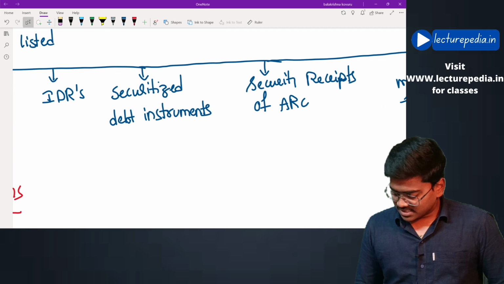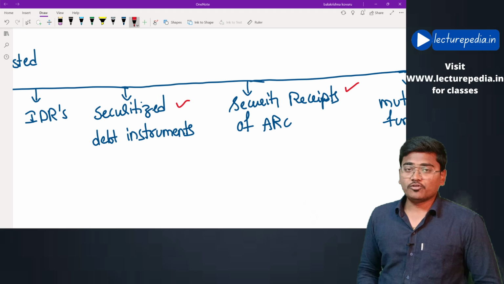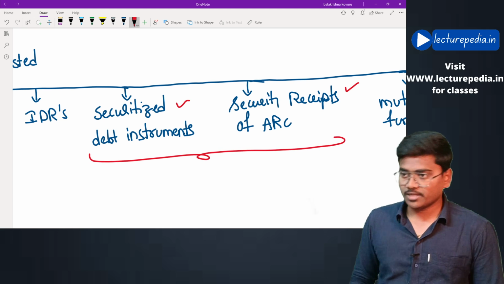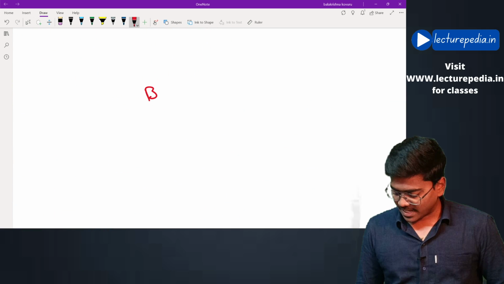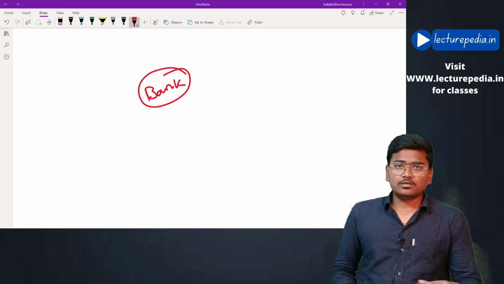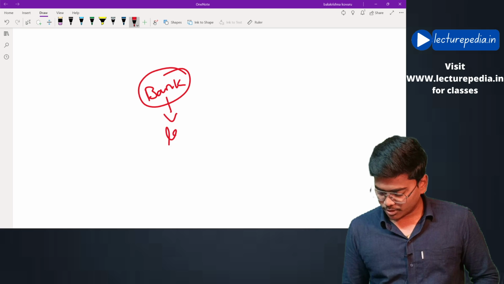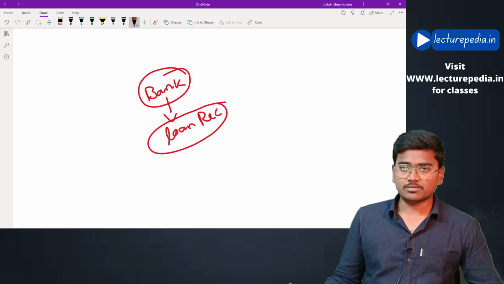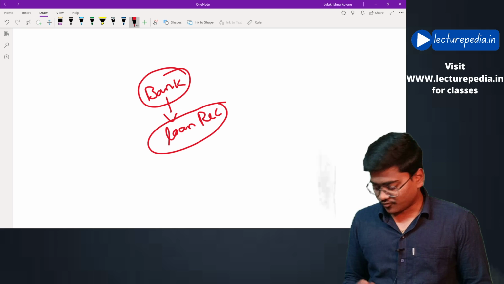Next, securitized debt instruments or security receipts of asset reconstruction company. Basically, the concept relating to both is the same. What is that? Let's say there is a particular bank. It is obvious that banks will have receivables, loan receivables. There will be some NPAs and some loan receivables. Let's say the bank is not able to recover its receivables.